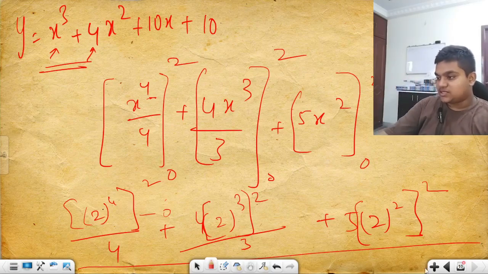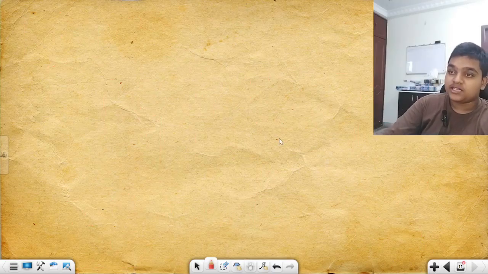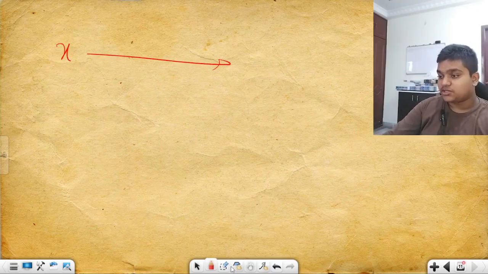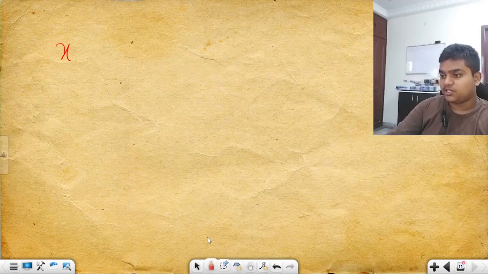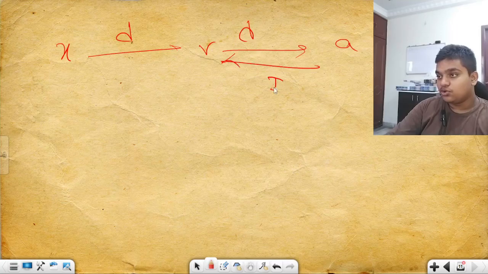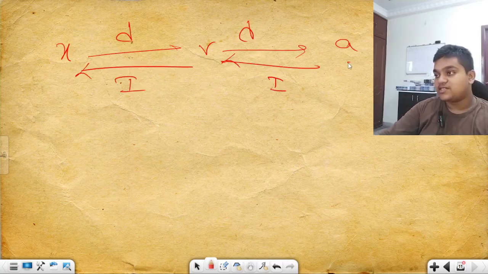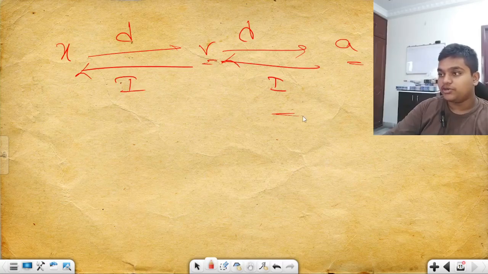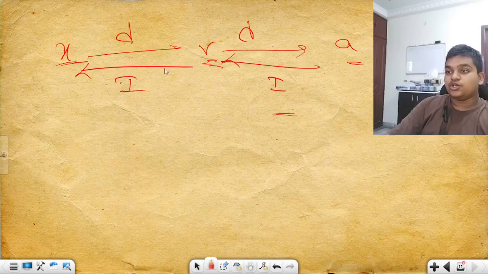Now let us apply this in kinematics. Yesterday I told you, if you have the change in position, the rate of change of position is your velocity. If you have velocity, you can find acceleration, you have to differentiate for that. But if you do the converse of it, you will be getting the integration, right? If you have acceleration, you have to find velocity, you integrate. If you have velocity, you need to find position, you integrate.